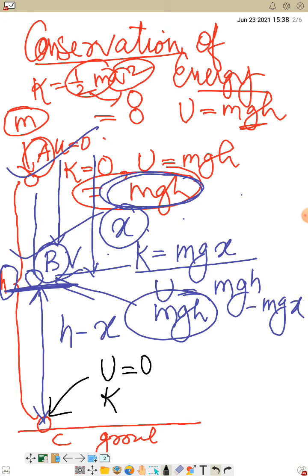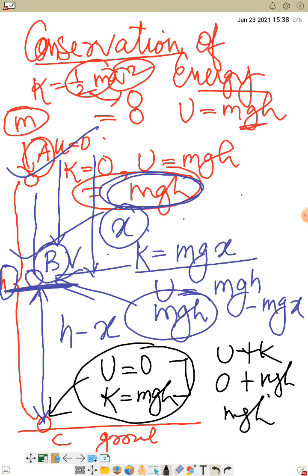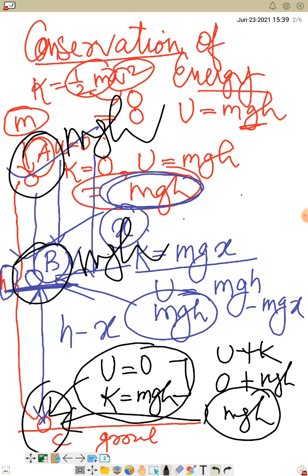My kinetic energy is mgh. So the total mechanical energy at point C is U plus K, that is 0 plus mgh, that will give me mgh. So here you see that at A it was mgh, at B also the energy is mgh, at C also the energy is mgh.